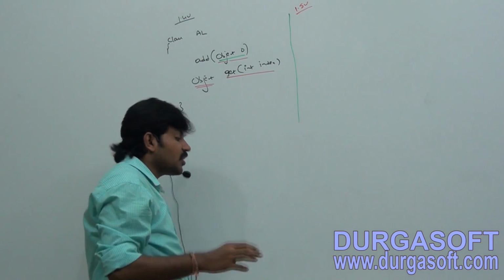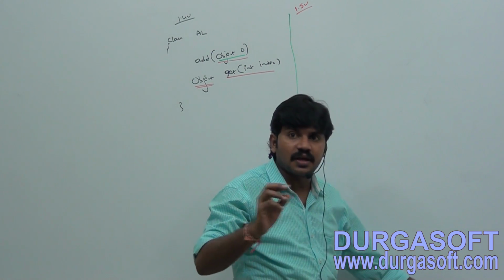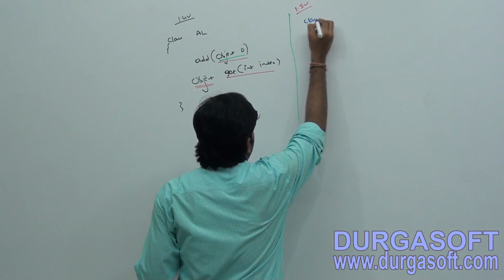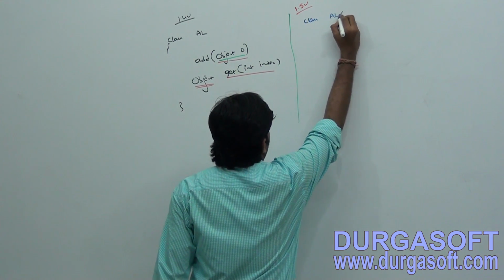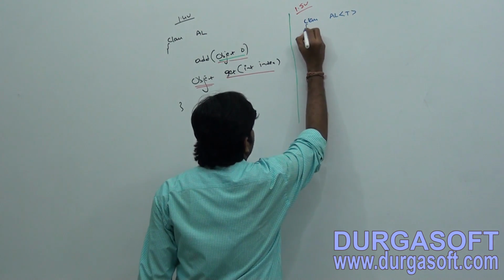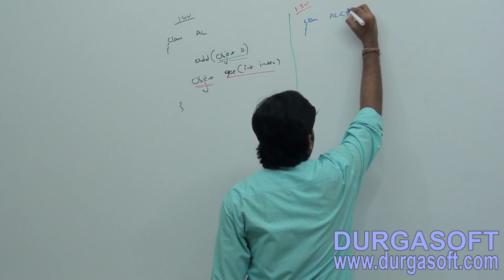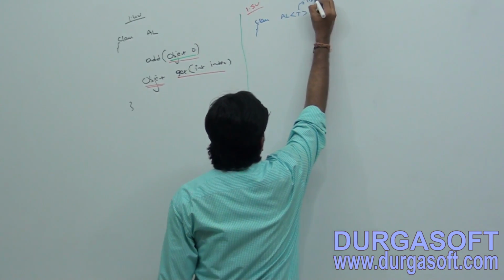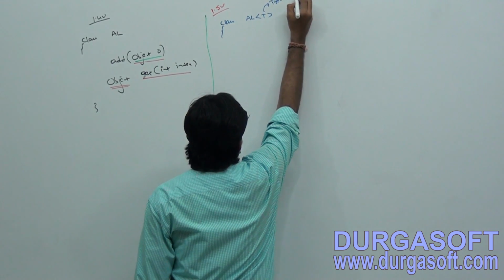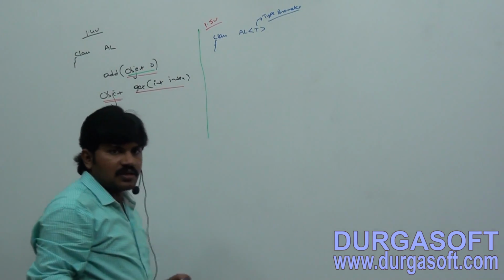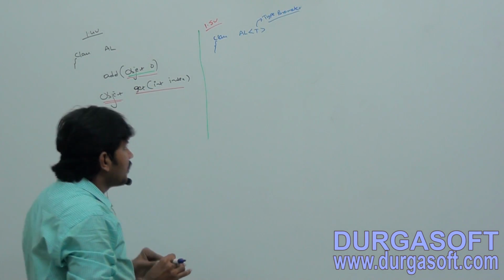a generic version of the ArrayList class is declared as follows: class ArrayList of T. Do you know what this T is? T is the type parameter. Class ArrayList of T, T is the type parameter, right?